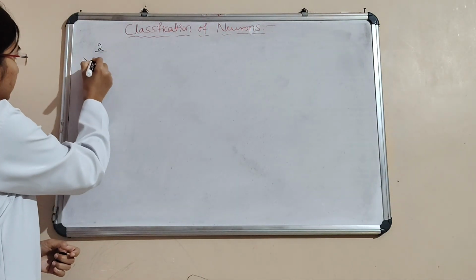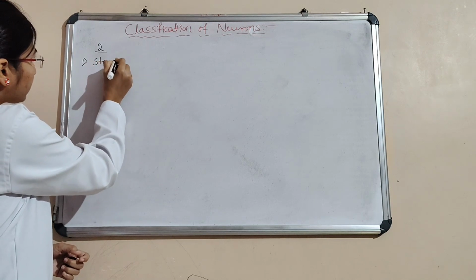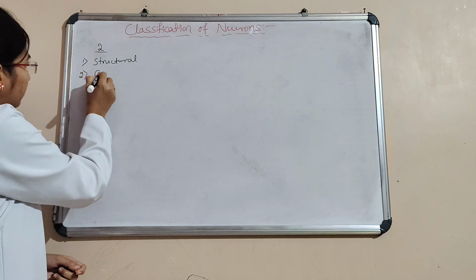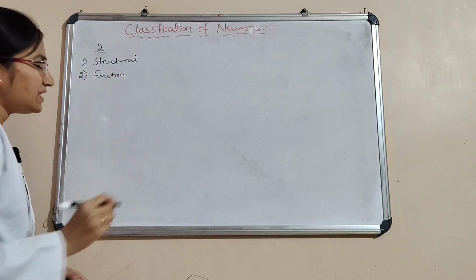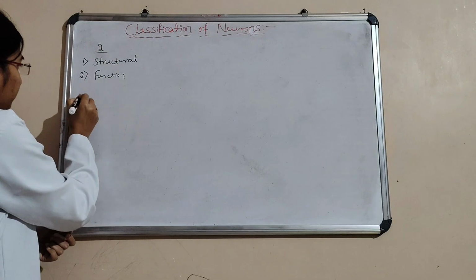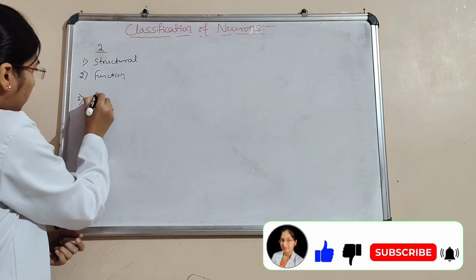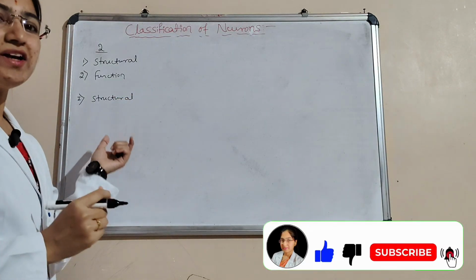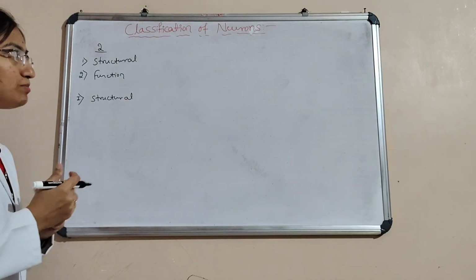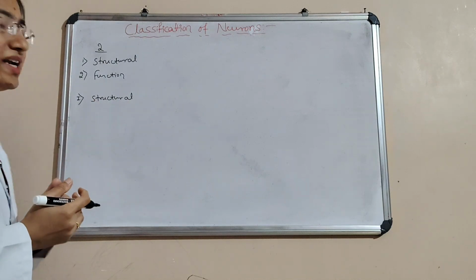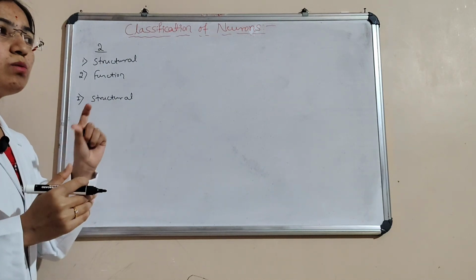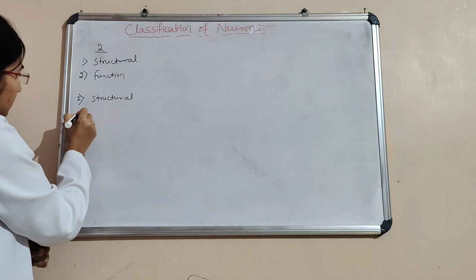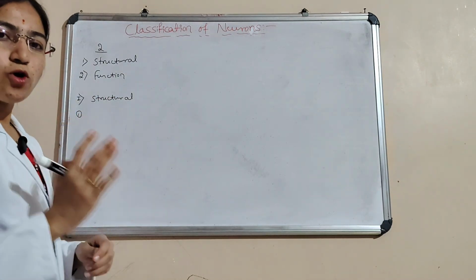First one is structural and then functional. And then again, the structural neurons are divided into four types, and here the division takes place by the cell body, that is, by the pole. In structural neurons, there are four types.